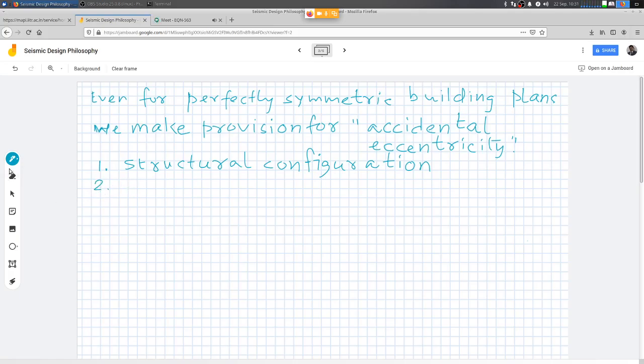If I say elastic design for what we call the design basis earthquake is very expensive.